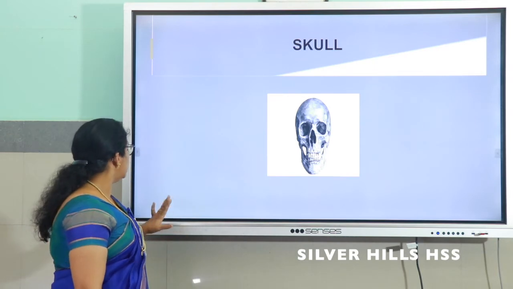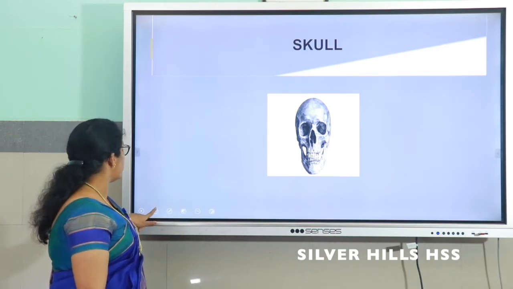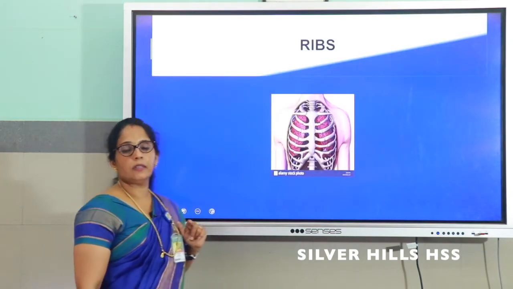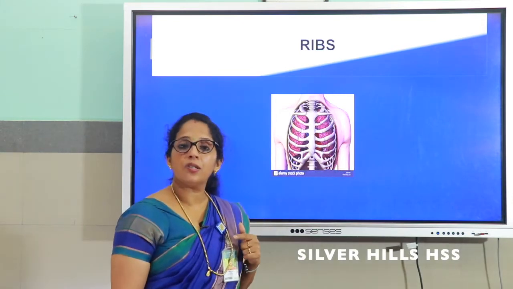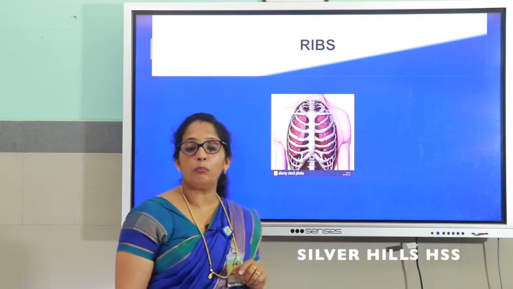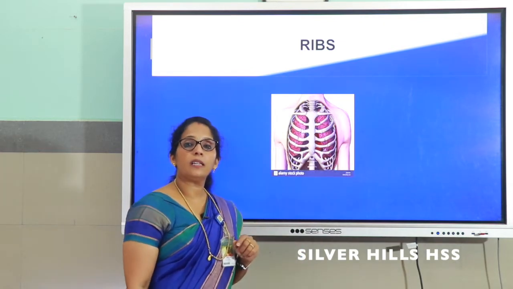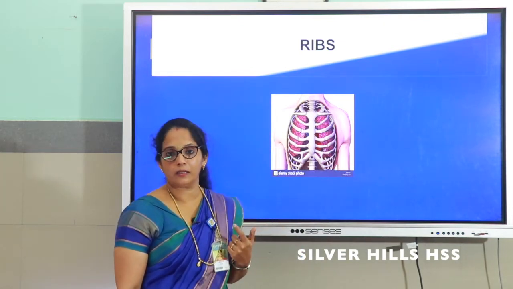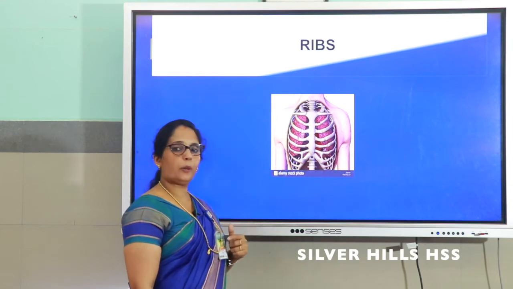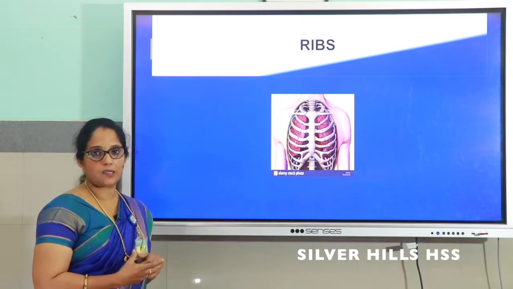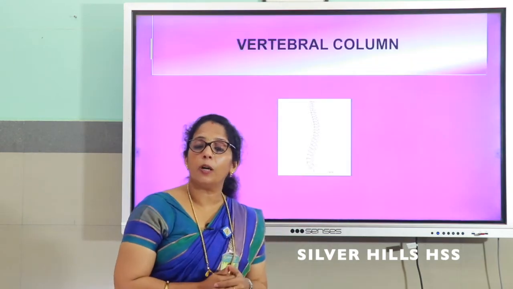Then another part of the skeleton is ribs. Just look at ribs. Now ribs consist of 12 pairs of bones. That means 24 bones. And it is protecting our lungs and heart. Lungs and heart are protected by our rib cage. And next, vertebral column.